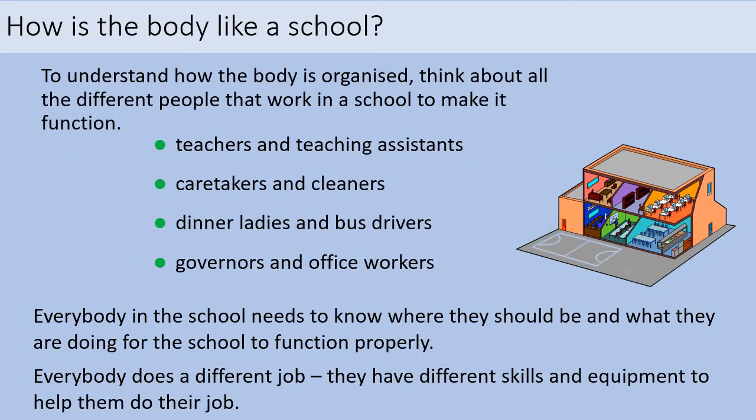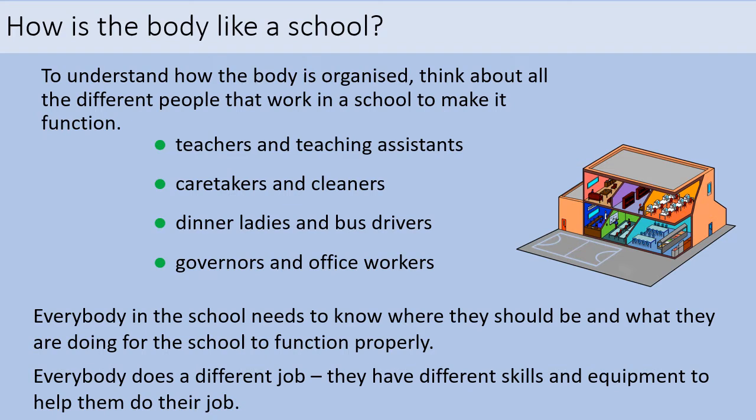In order to understand how the body is organized, we can look at an analogy of a school. If you think about all of the different people that work in a school to make it function, for example, teachers and teaching assistants, caretakers and cleaners, dinner ladies and bus drivers, governors and office workers. Everybody in the school needs to know where they should be and what they are doing for the school to function properly. Everybody does a different job. They have different skills and equipment to help them do their job.